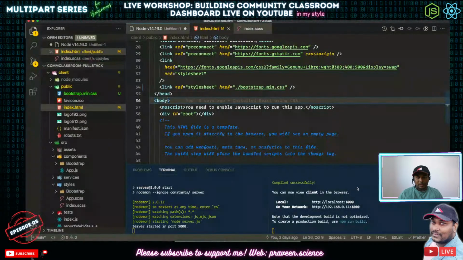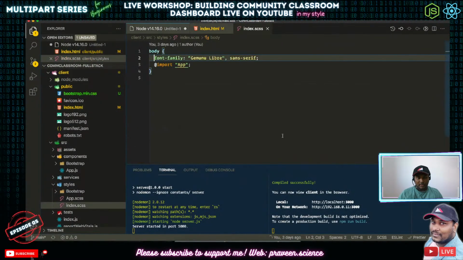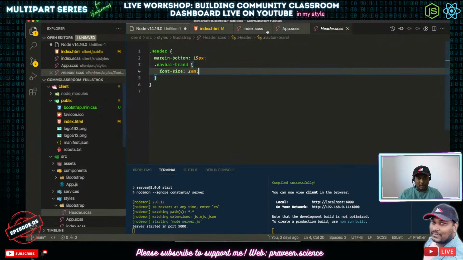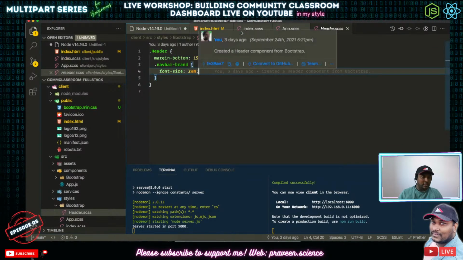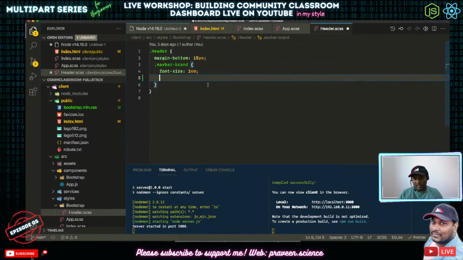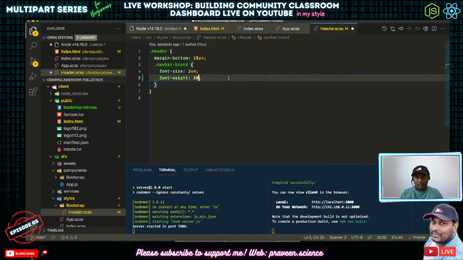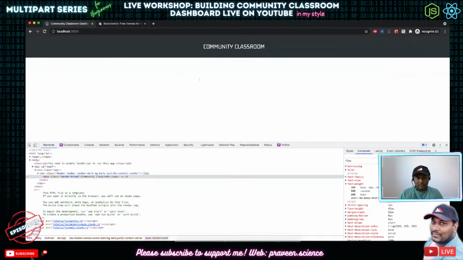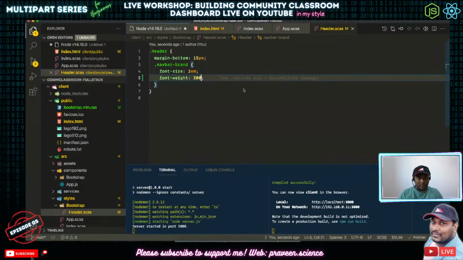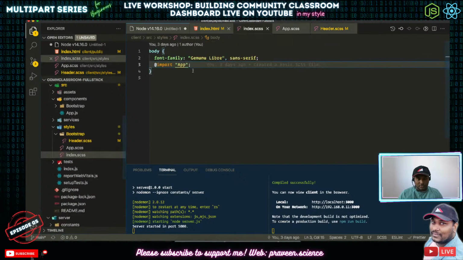So what we will do is let's go back to our index header, and the nav bar brand, we can give font weight as 100 or something like that, or 300. I'm actually not sure what it was before. Okay, that is weird. Let's try to see what it was before, and then we'll try to change it to what it was before.